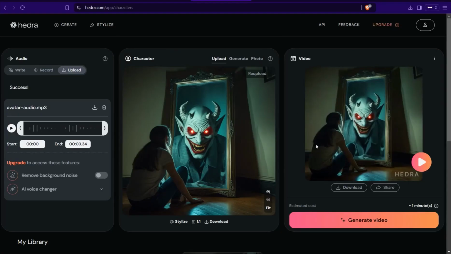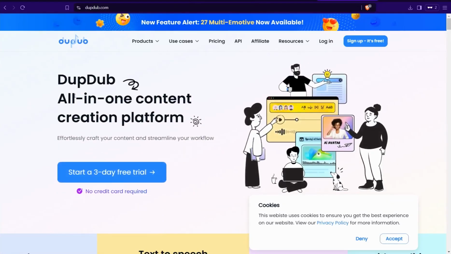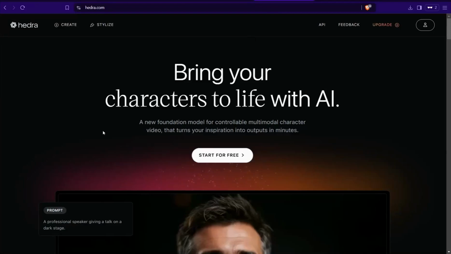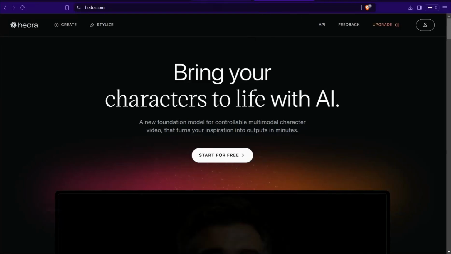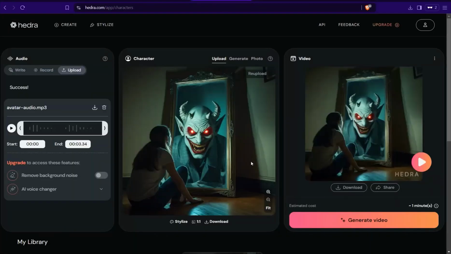Repeat this process over and over again to create your video clips ready from Hydra.com. And for sure you can depend on another website like dubdub.com. It gives you a free plan to create lip syncing and convert images to video, with the same process. In a way, you can download all these video clips from Hydra.com.